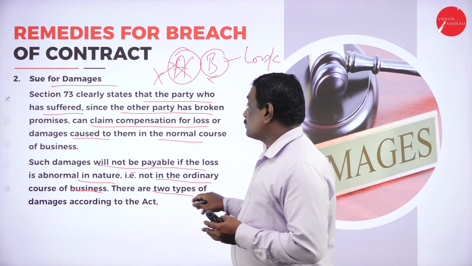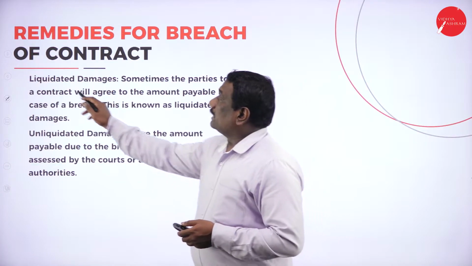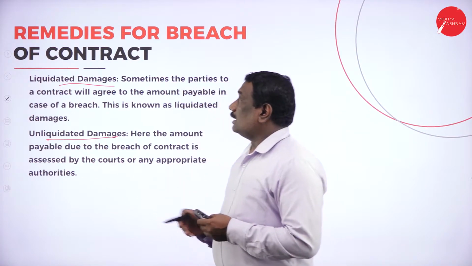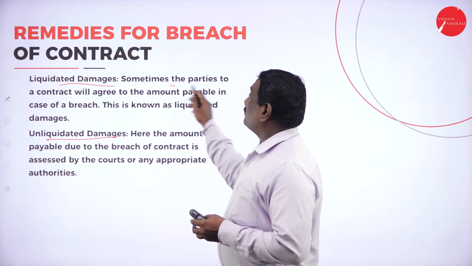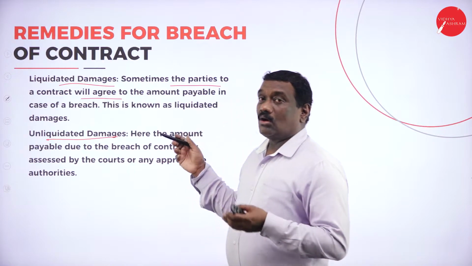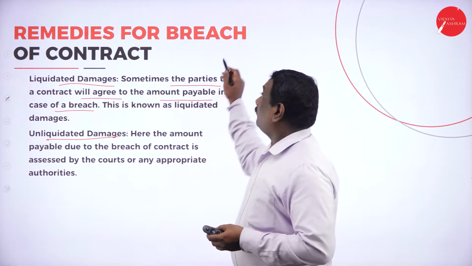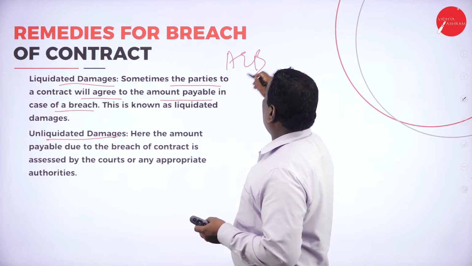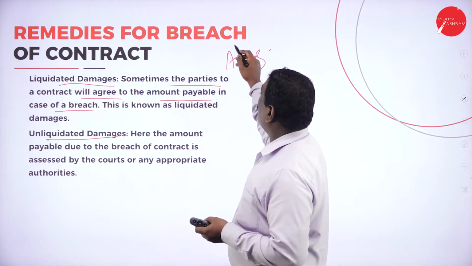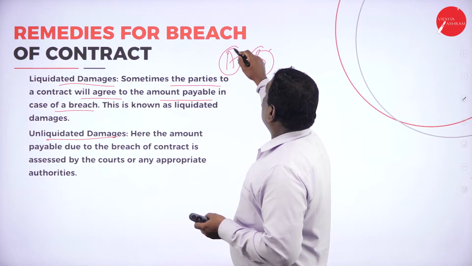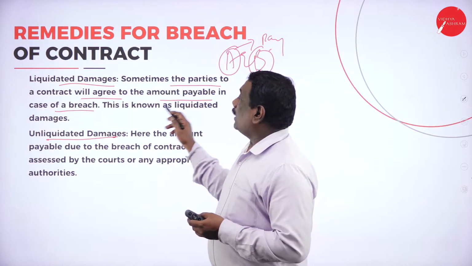So there are two types of damages according to this particular act. Which are those? One is liquidated damages, second is unliquidated damages. Liquidated damages means where the parties to the contract, whether it's A or B, agree to the amount payable in the case of breach. If there is a breach of contract, the party who has done it will pay the compensation.